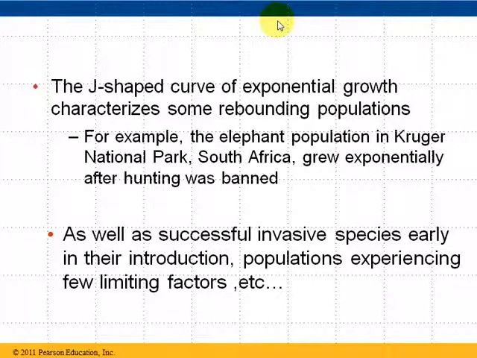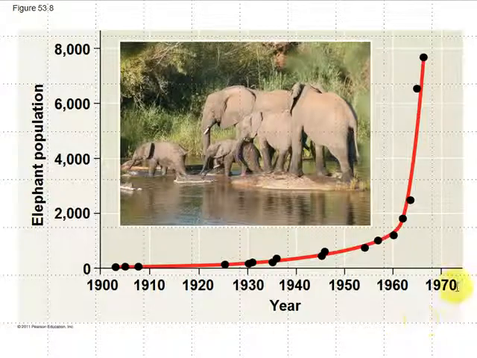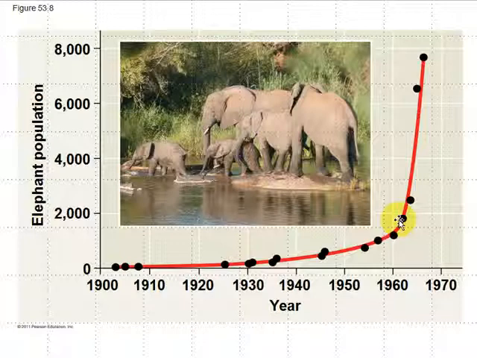So you can see about in the 1950s and 60s, when hunting was finally banned and poachers were cracked down on, for a short amount of time there was this tremendous growth rate, this exponential curve that you see. Now if we were to take this chart on out, you would see this has not continued along this line, and we'll talk about why coming up in another concept in this chapter.